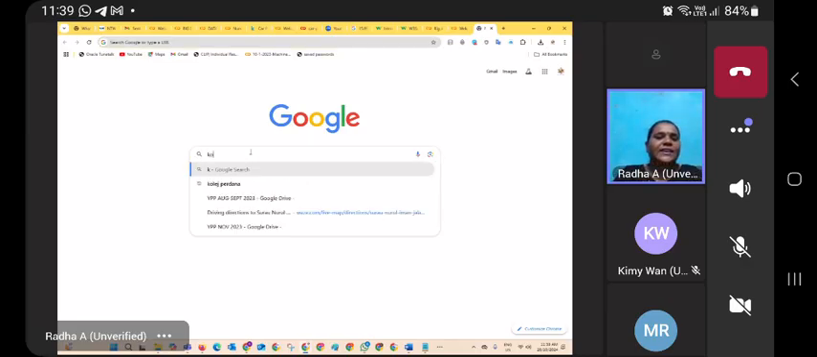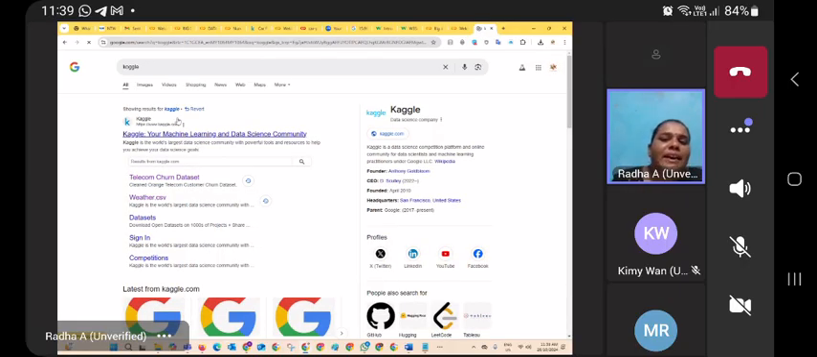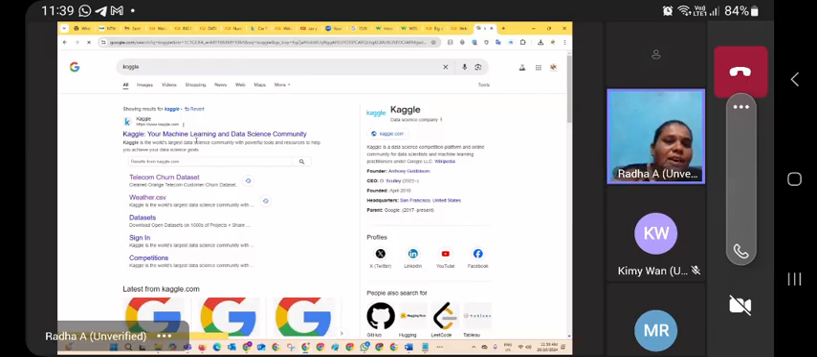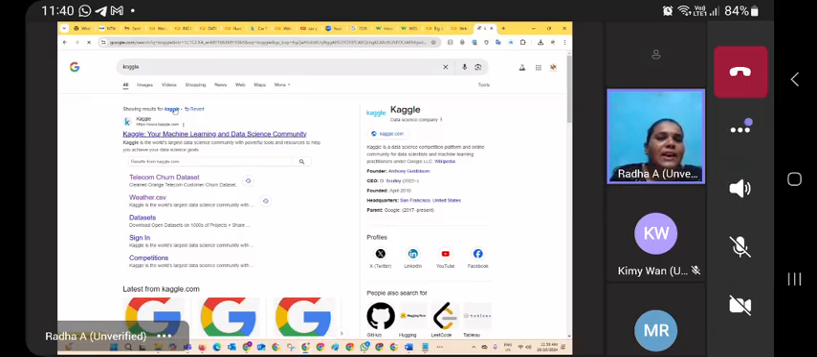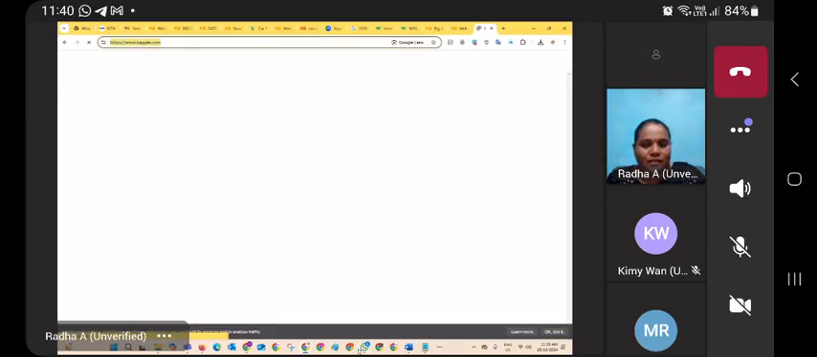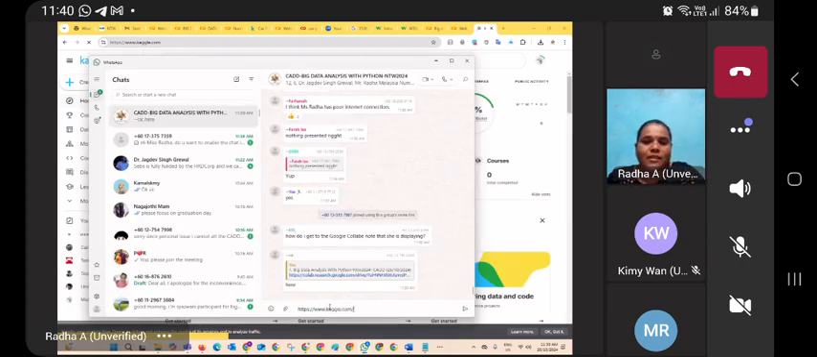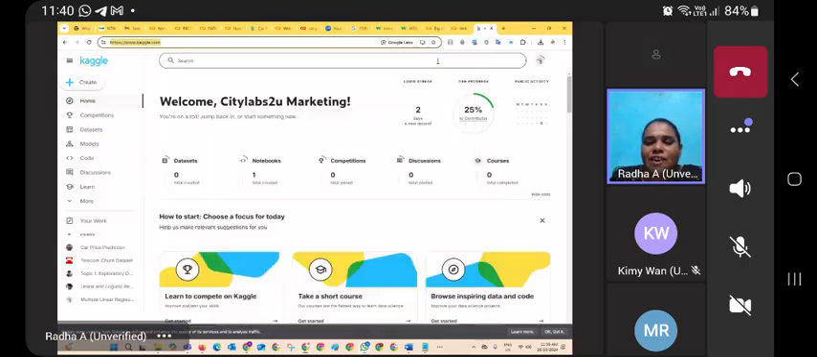just go to the browser and type Kaggle. If we type Kaggle, this is one of the repositories which has plenty of data sets. What is meant by a data set? It means a collection of data which is there in a place. Okay, so this Kaggle especially, let me share this with everybody.